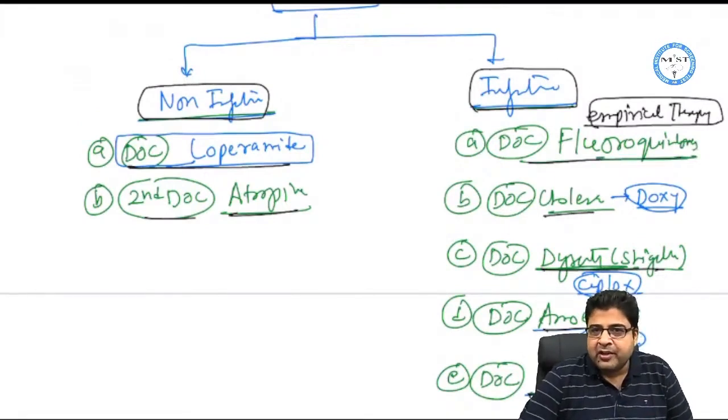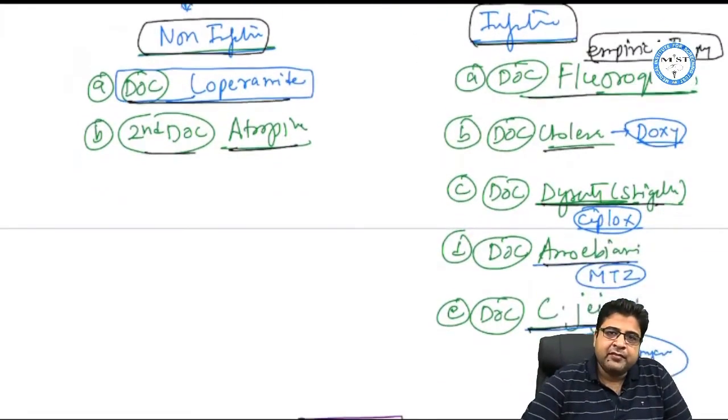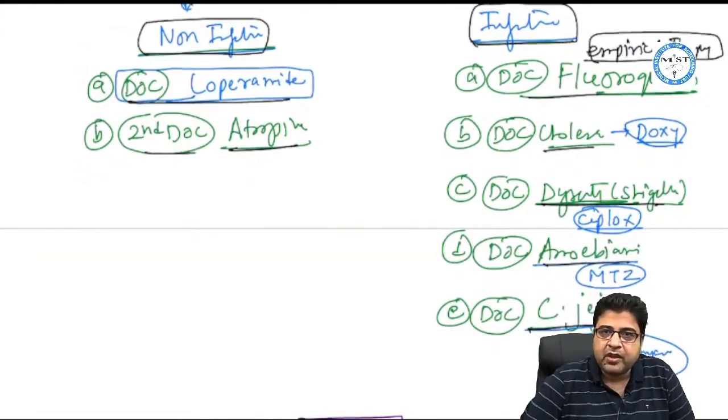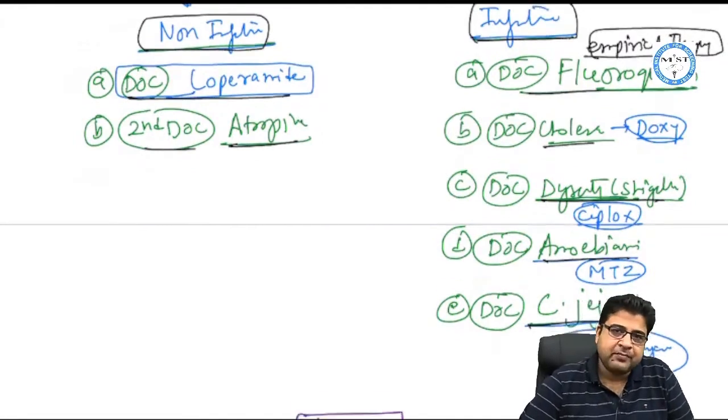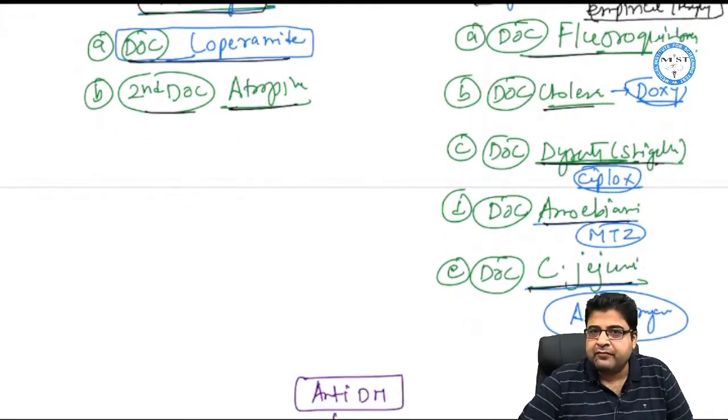But if the patient is having cholera, give doxycycline. So doxycycline is the best medicine for cholera. For dysentery, that is due to Shigella, when the patient is having blood in the stool, we give ciprofloxacin. So ciprofloxacin is given for dysentery.